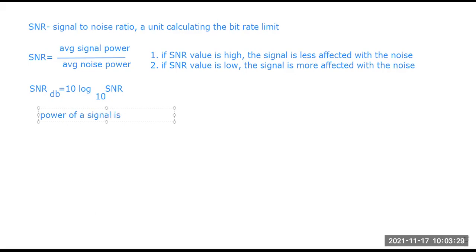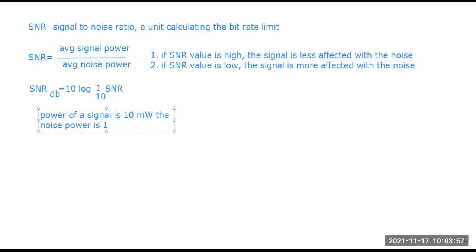The power of a signal is 10 megawatt, right? And the noise power is 1 microwatt.